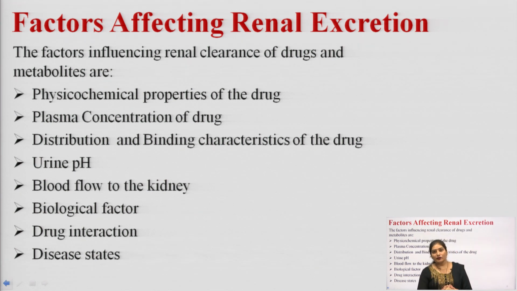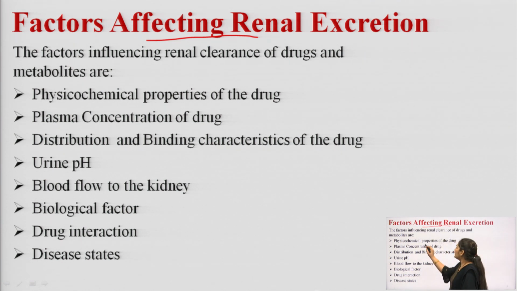As I have told you, in renal excretion there is involvement of a principal organ, that is the kidney. And the fundamental unit of the kidney is the nephron, which is involved in the excretion process. Apart from the physiological processes that affect urinary excretion, there are certain factors that can affect the renal clearance of the drug or its metabolites. So, we have categorized these factors into the following categories.